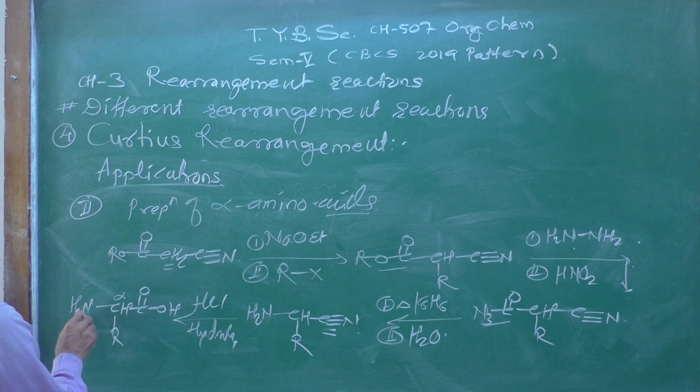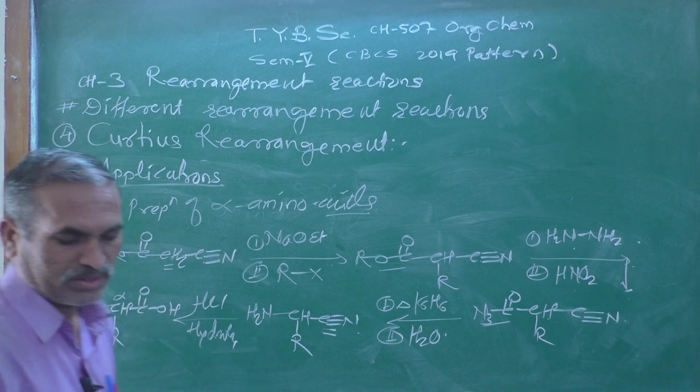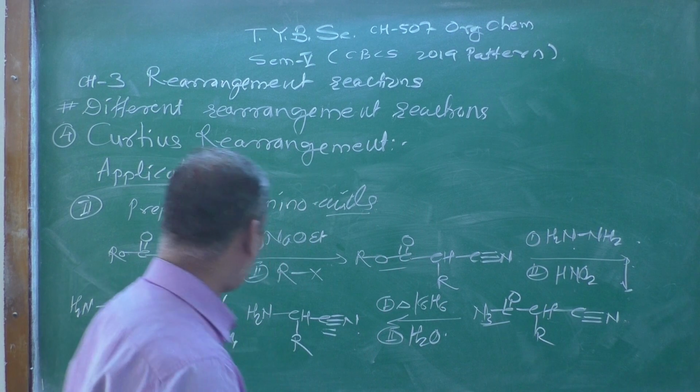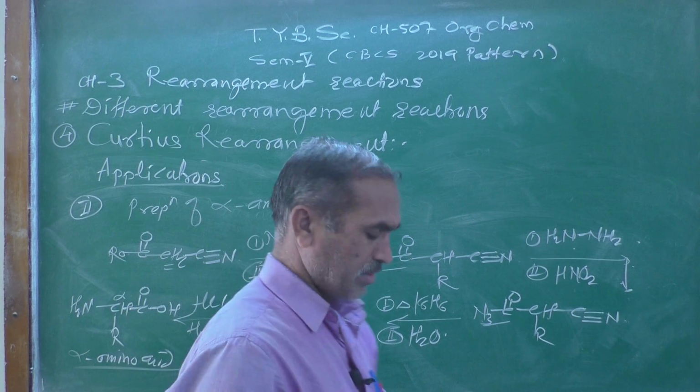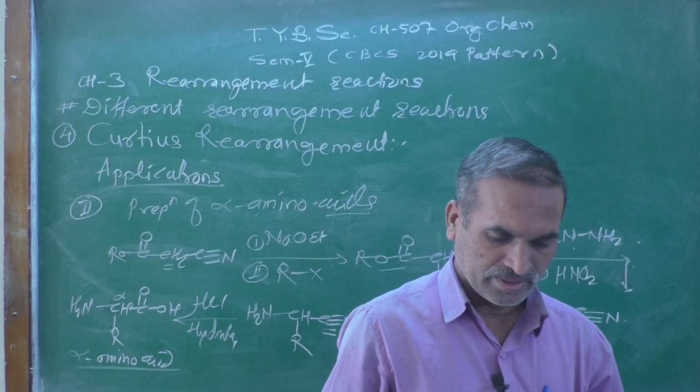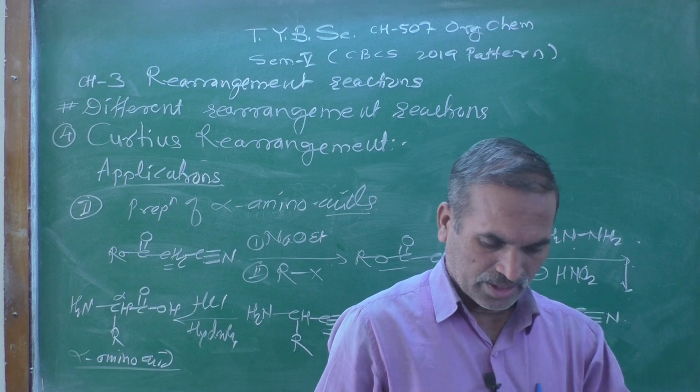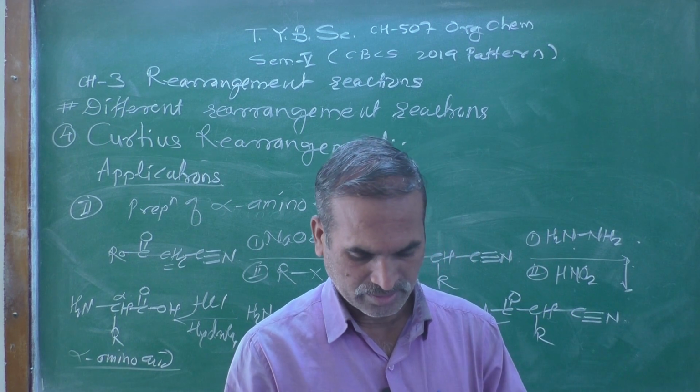This is the alpha amino acid which we got here. The alpha amino acid will be the product formed in this case, and this is the second application of this reaction.